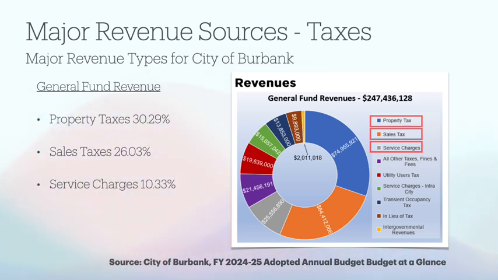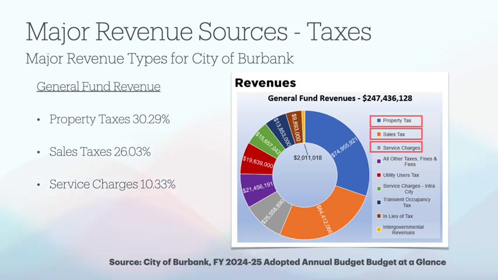So that $247,436,128 is demonstrated here on this pie chart that looks more like a donut, and you'll notice that the largest revenue sources for the general fund are three things: property taxes, sales taxes, and service charges.